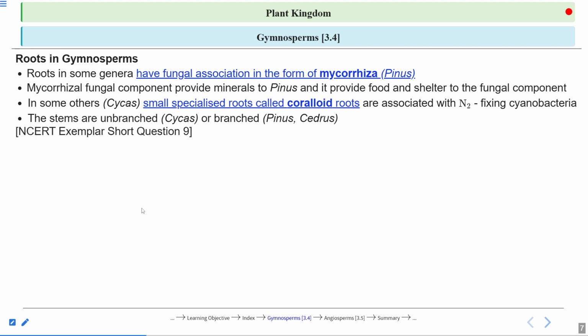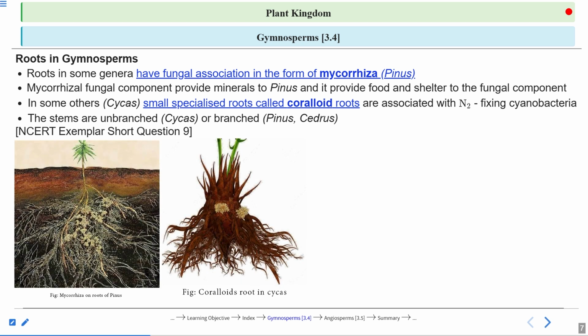So again, for exemplar short question 9, you can give the reference of these points in the ninth question of the exemplar. And you can see here the mycorrhizal root in the case of Pinus. These are the mycorrhizal associations in the Pinus tree. And here you can see the coralloid roots in the case of Cycas. The two very important associations we see in the roots of gymnosperms, and this point is very important from the examination point of view. So, let us move.